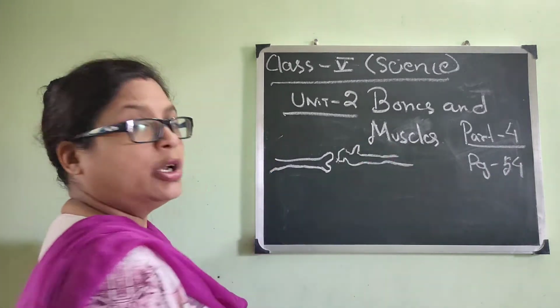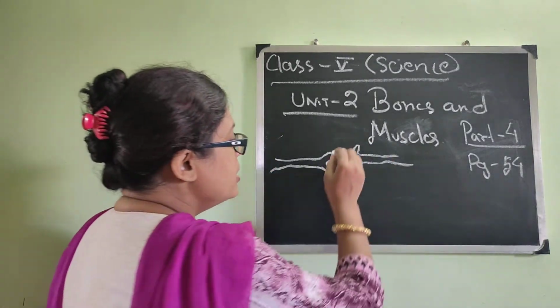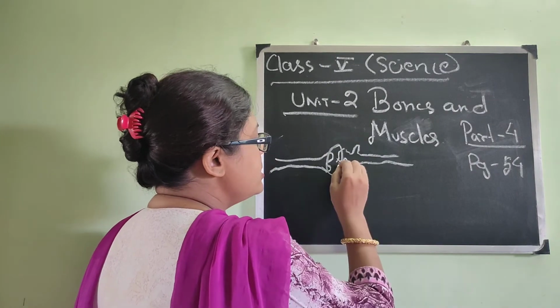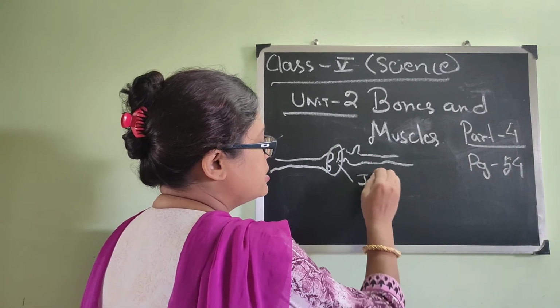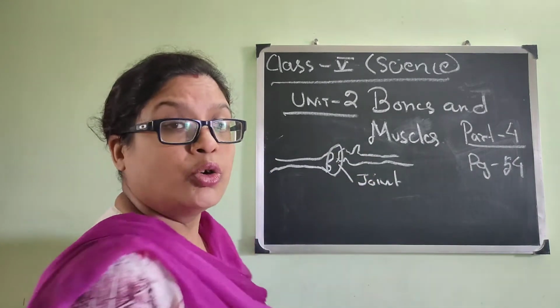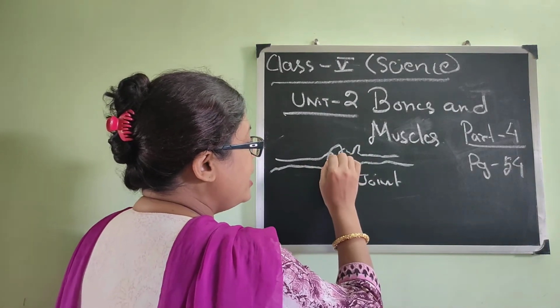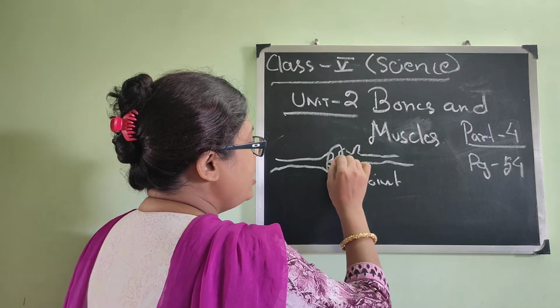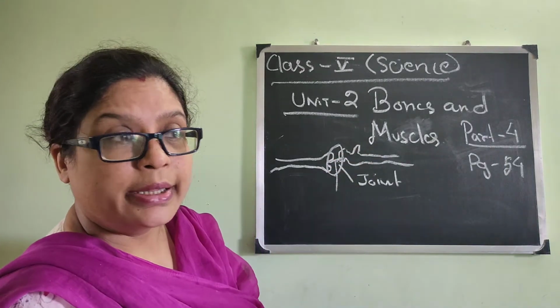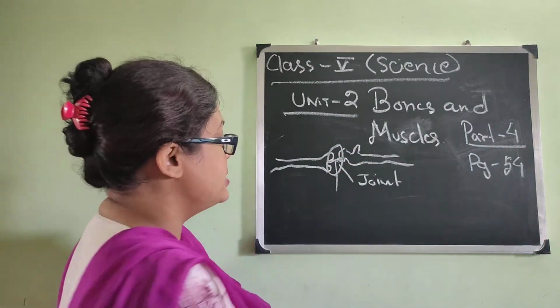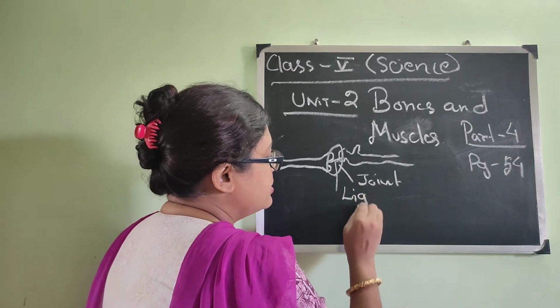These two are different bones of our body. This particular point is called a joint, where two different bones join together and are connected with a very strong, stretchy, thin rubber-like band. It is called a ligament.